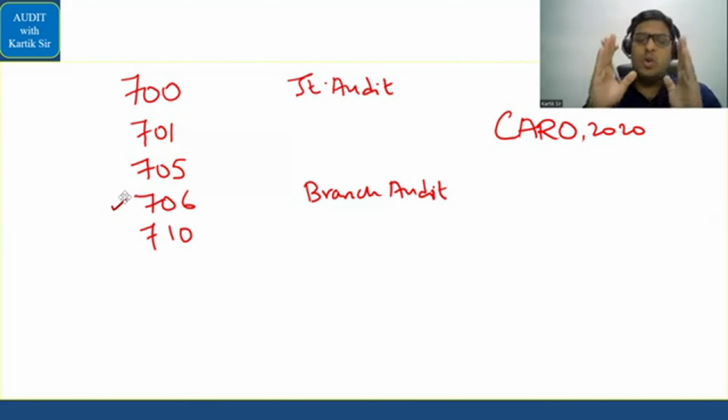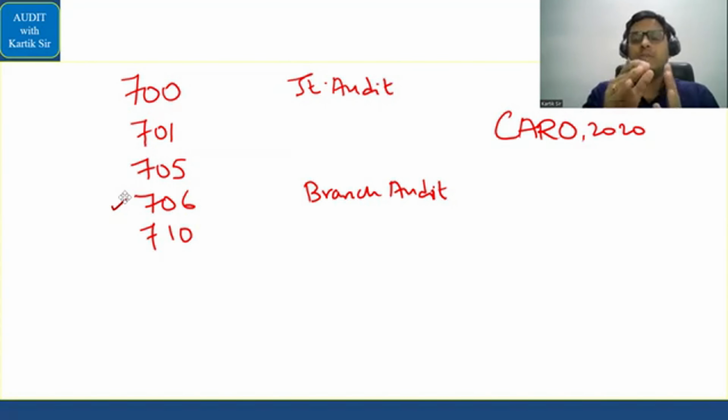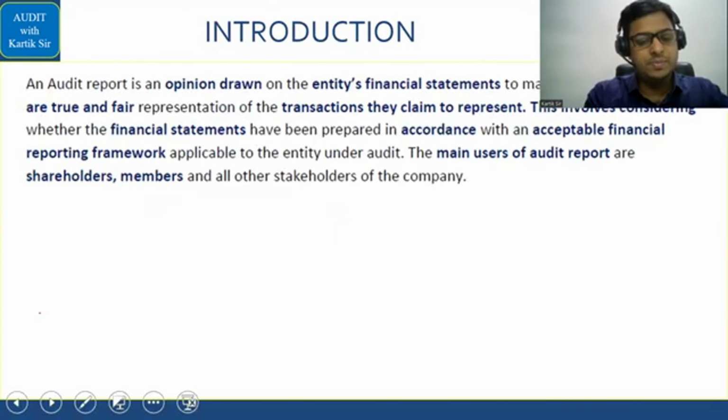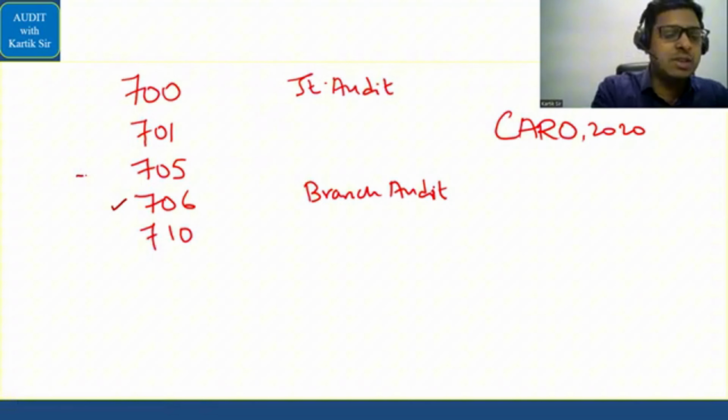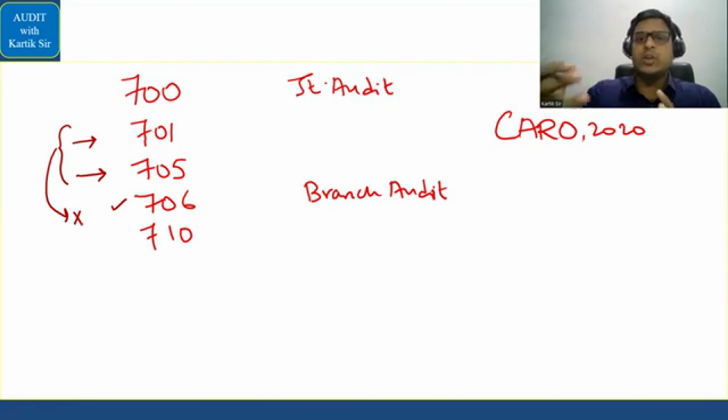Remember, 706 will only come if that particular matter is not covered in modified opinion, and that particular matter is not covered in the key audit matter paragraph. अगर कोई मैटर यहाँ पे 705 के अंडर कवर हो रहा है या तो 701 के अंडर कवर हो रहा है, then that matter cannot be a 706 matter. Simple. You have to keep this in mind. Okay. Now 706 का other matters also there, which I'll explain to you when we do the answer one by one. But this is the brief concept.